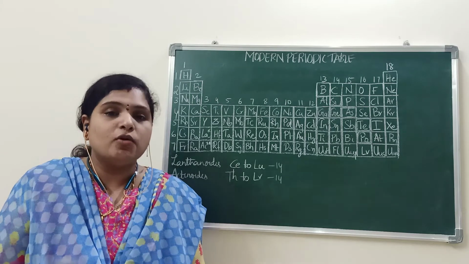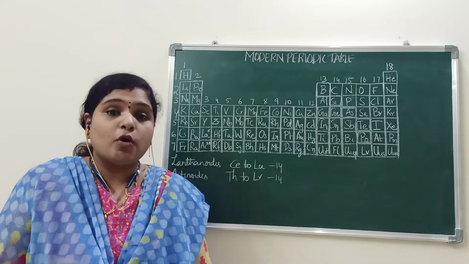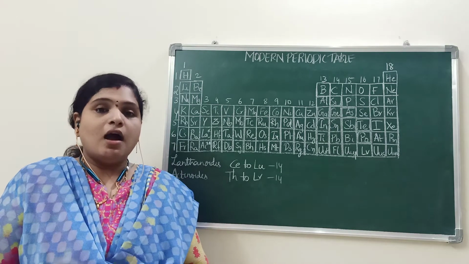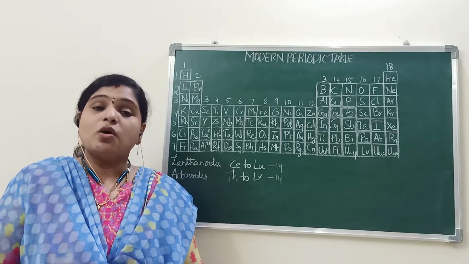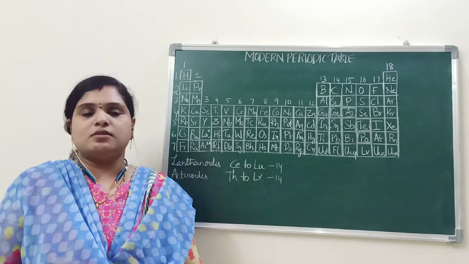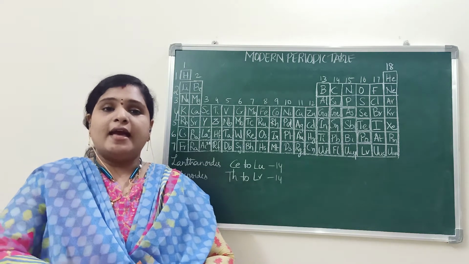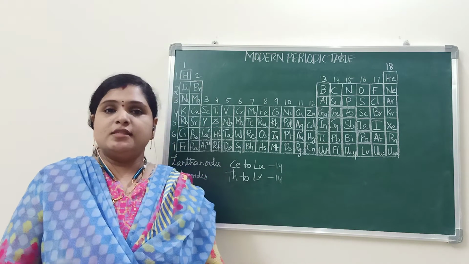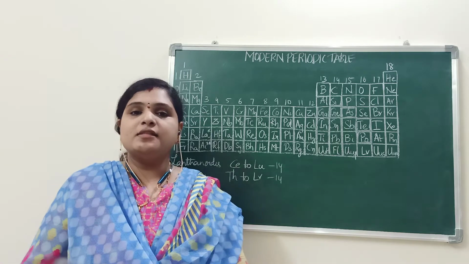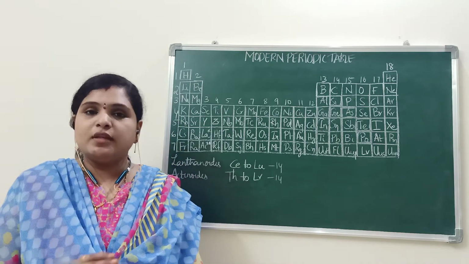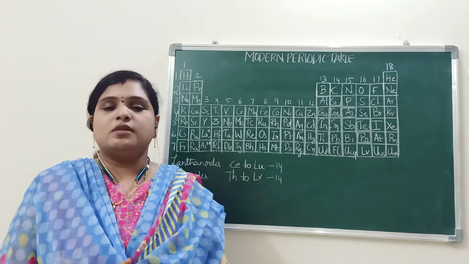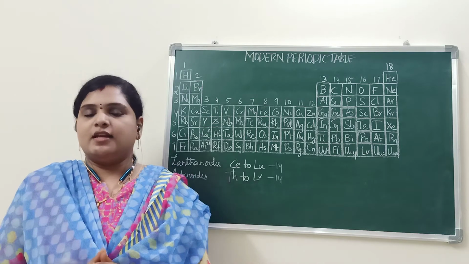Our modern periodic law states that the properties of the elements are the periodic functions of their atomic numbers. Okay, and he has arranged the elements in periods and groups. What are these periods and what are these groups? We will see in detail.